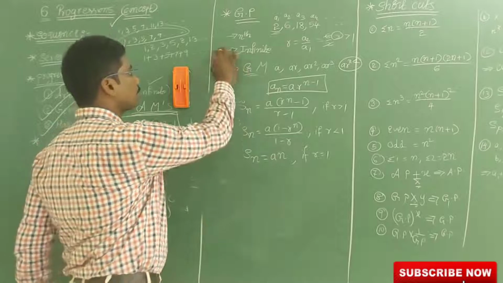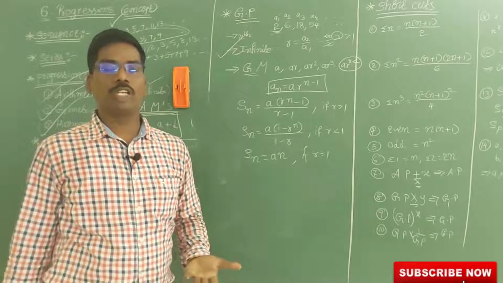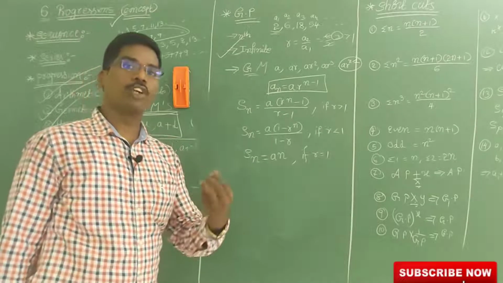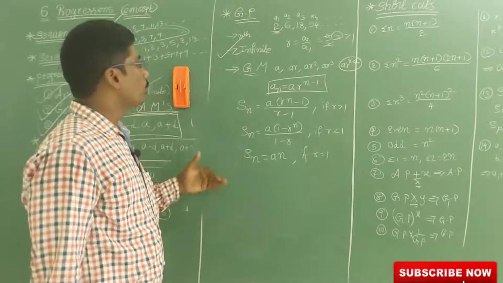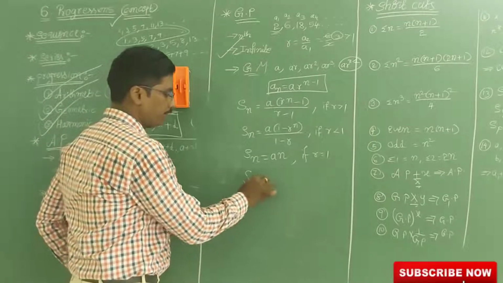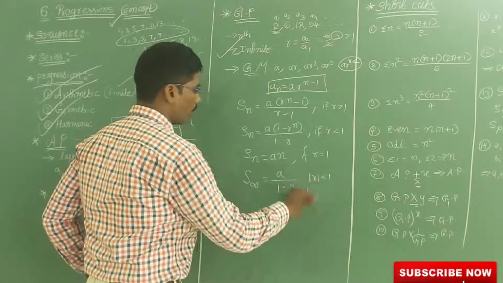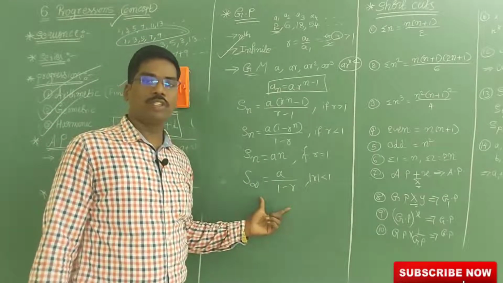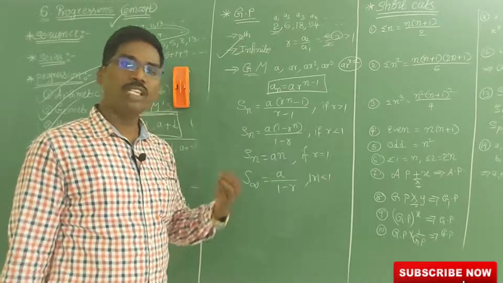And also one more is the infinite terms. Here there are finite terms and infinite terms. If you can count the terms, that is called a finite geometrical progression. If the terms are uncountable, then that is called an infinite number of terms. Now for an infinite number of terms, the sum is S infinity, which is equal to A by 1 minus R. Here modulus R is less than 1 always. So S infinity is equal to A by 1 minus R. This is the sum of the infinite terms in GP.